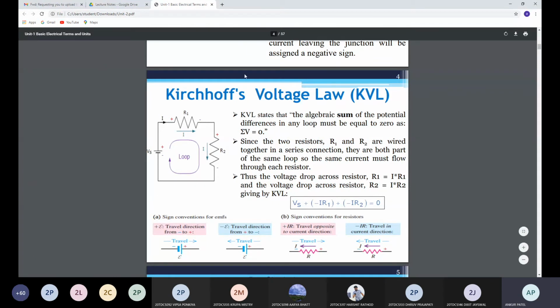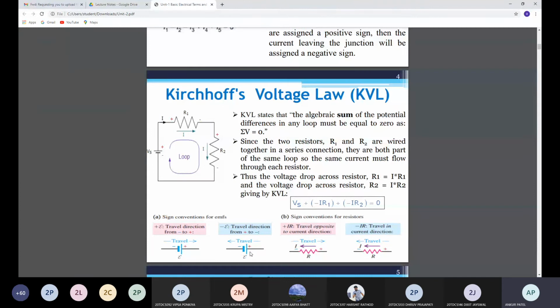But to understand KVL, you need to understand some rules. Suppose we are traveling in the direction from negative to positive, so there is a rise in voltage, and you denote it with a positive sign. If we are traveling from positive to negative, there is a fall in voltage, so you denote it with a negative sign.